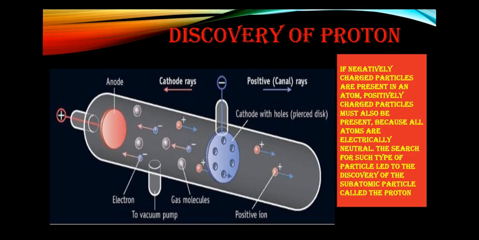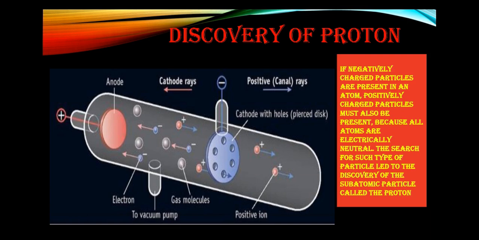Next, the discovery of the proton. After the discovery of electrons, scientists assumed that if there are negative charges, there must be positive charges also. If negatively charged particles are present in an atom, positively charged particles must also be present, because all atoms are electrically neutral.